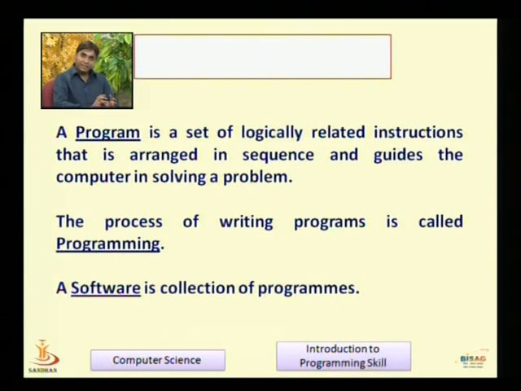Software is nothing but a collection of programs. Language is used to instruct the computer to solve problems. A program is a collection, a group of instructions, executed step by step to solve our problems. The process of writing is known as programming, and a collection of programs is known as software.